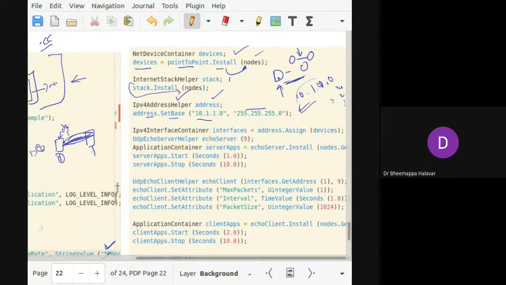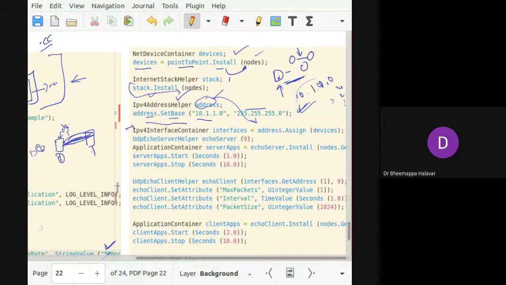Once you define the IP address, you have to add an interface to it, so I am assigning an address to it. That's what I am doing here. Then, once you assign the IP address to the interface container you added, we have to run an application on top of it.